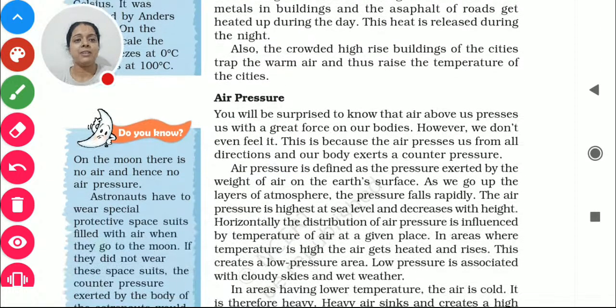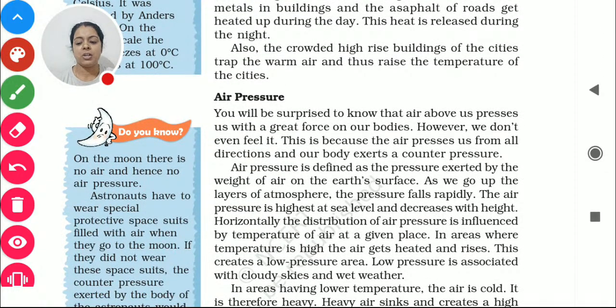Now we are coming to the next part, and this part is air pressure. So what does air pressure mean? Remember, when we talk about air pressure, if I take you to two places, one place is a hill station, right? And it has a moderate temperature, especially if I take you to Guwahati. So what happens in Guwahati? Almost always it is cloudy. It may rain also many times, but it happens because of the pressure.